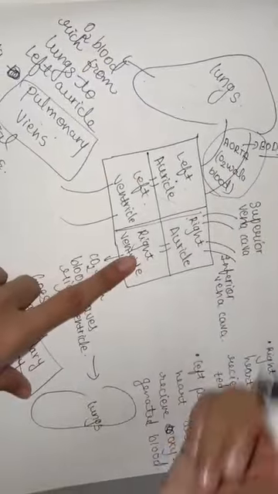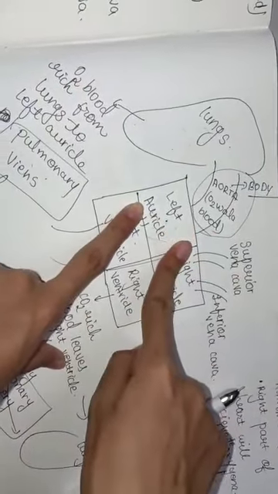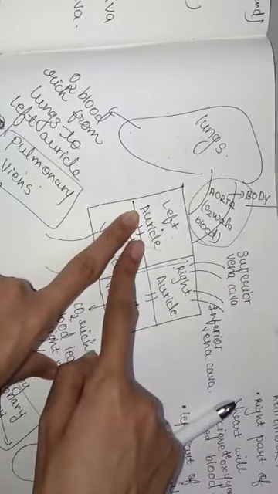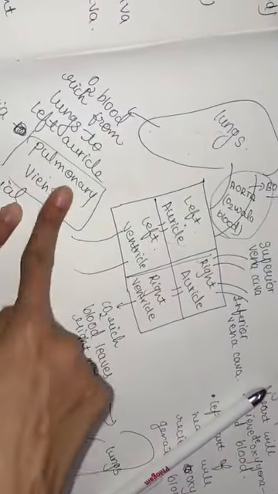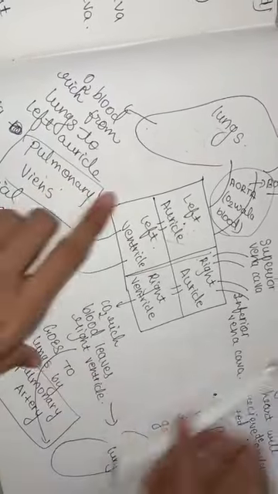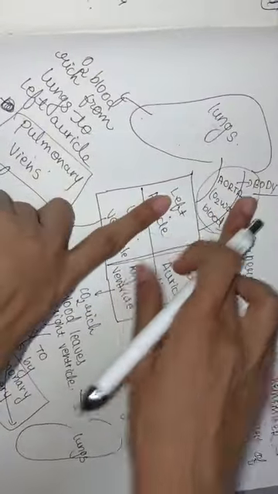Okay, see, now next one. What is the conclusion for the left part? The oxygenated blood will come to the left auricle from the lungs, of course. By what blood vessels? By the pulmonary veins. From the pulmonary veins it comes to the left auricle, and from the left auricle it goes to the left ventricle. From the left ventricle it goes to the aorta, and from the aorta to the whole body. Done.